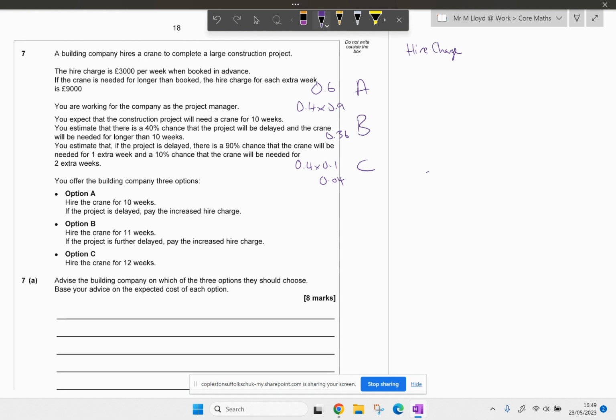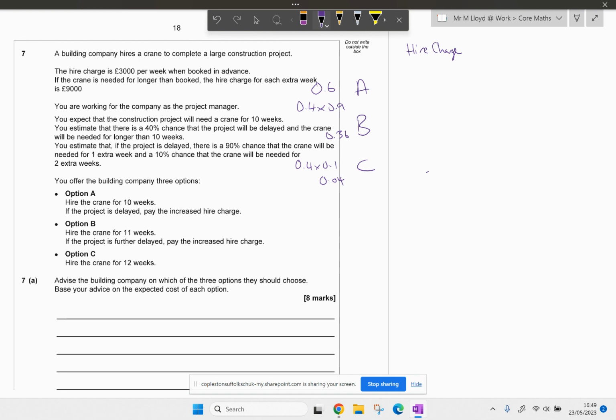You offer the building company 3 options. Hire the crane for 10 weeks. If the project is delayed, pay the increased hire charge. Option B, hire it for 11. If the project is further delayed, pay the extra, and then hire it for 12. Advise the building company on which of the 3 options they should choose.